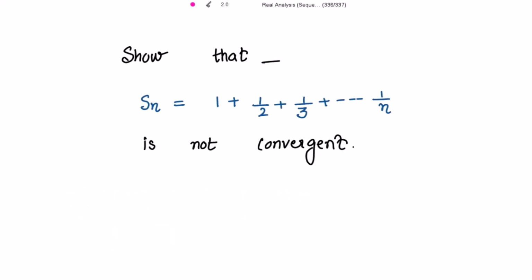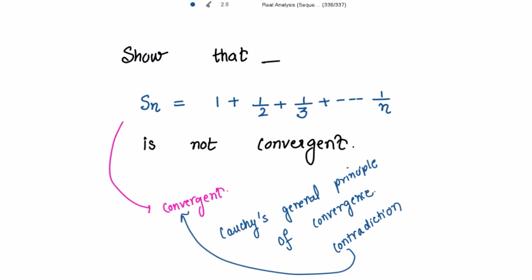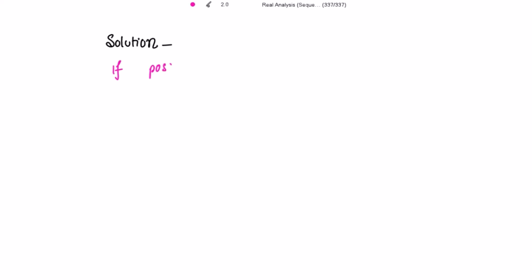that Sn equal to 1 plus 1 by 2 plus 1 by 3 up to 1 by n is not convergent. How to show this? We assume that this is convergent, and then we use the Cauchy's general principle of convergence, and then we get the contradiction on this. This is how we are going to prove this. So let's first assume that, if possible, the sequence Sn is convergent.